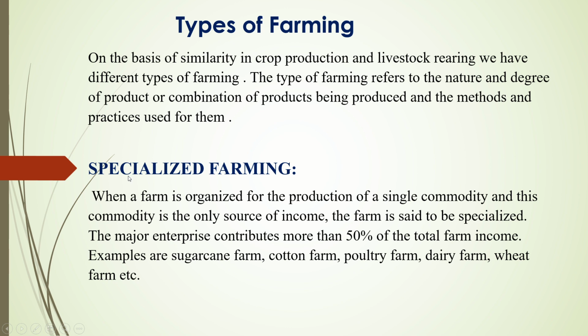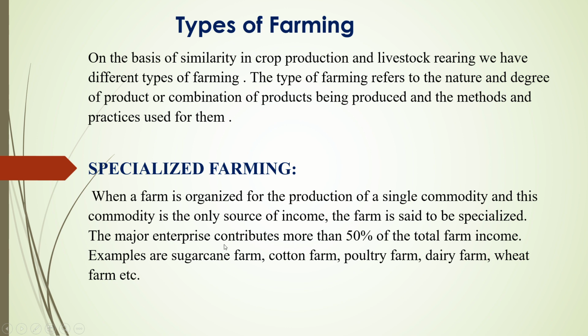The first is specialized farming. What is specialized farming? As the name indicates, specialized, something is special. When a farm is organized for the production of a single commodity and this commodity is the only source of income, the farm is said to be specialized farming.